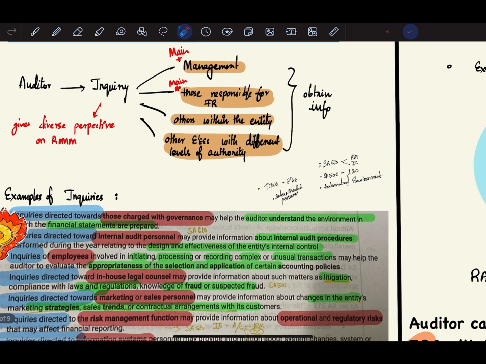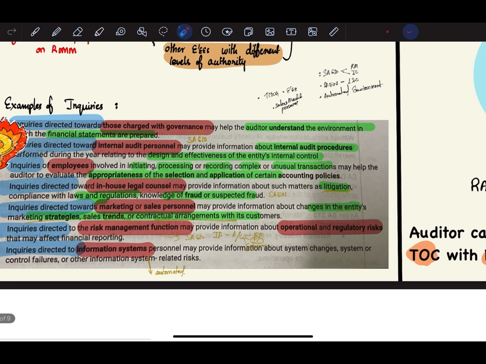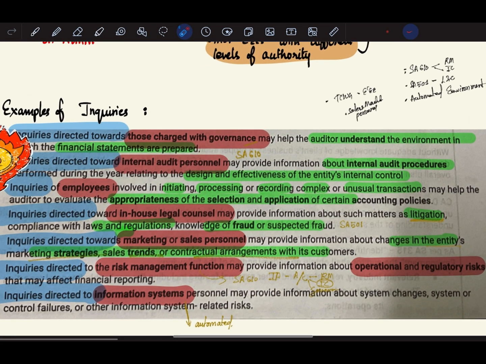So basically, when the auditor does inquiry, it gives diverse perspective on the risk of material misstatement. So when he does inquiry from different levels of management, different levels of personnel within the entity, it will give the auditor a diverse perspective on the risk of material misstatement. So what are the examples of inquiries? Now this part is very, very important. It has been tested multiple times.